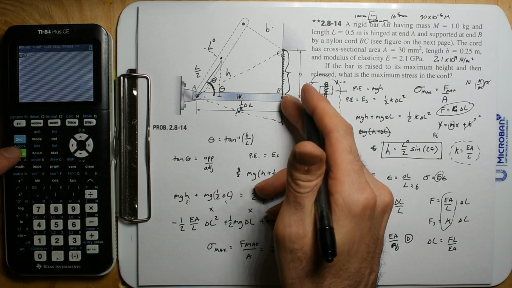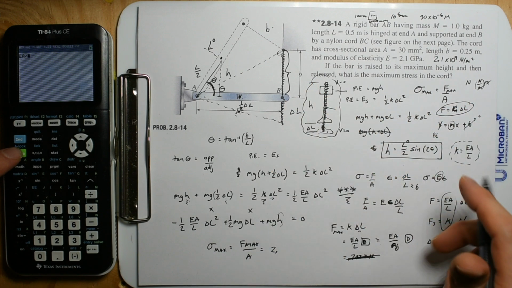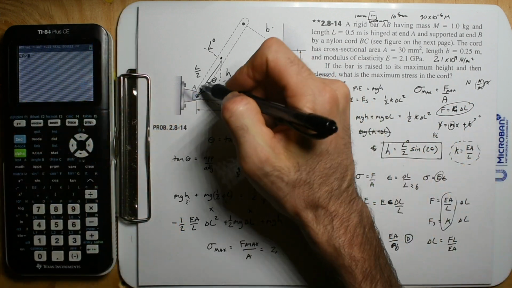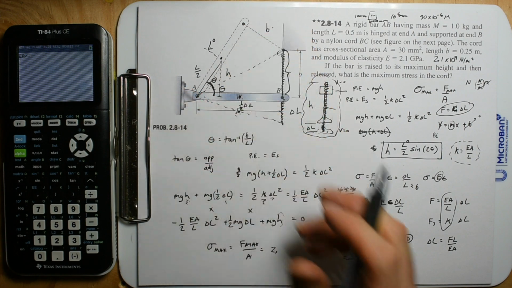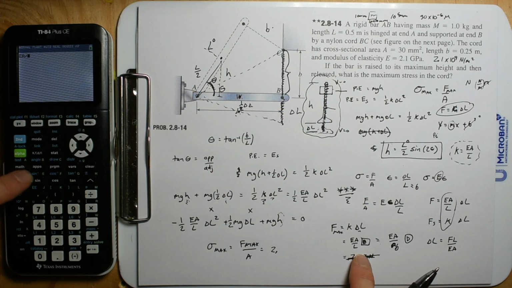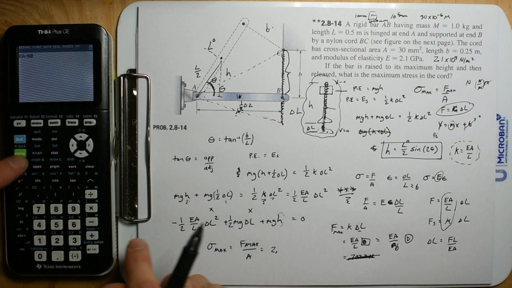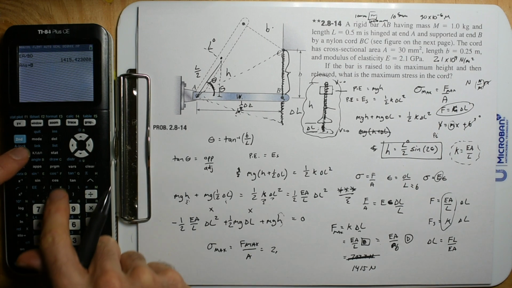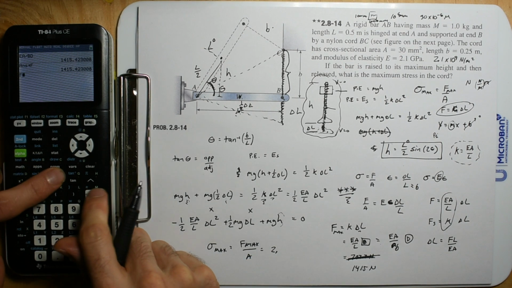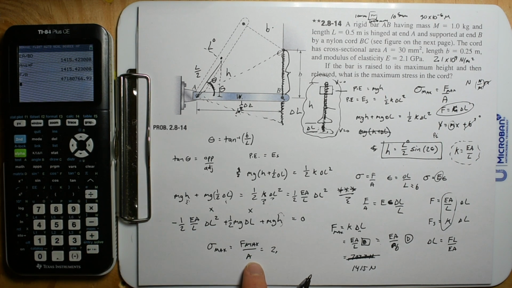You're going to lose your mind using the material mechanics equations with generic L, and then having something that's not even related to something changing in length. You know what I mean? It's going to drive you absolutely insane. So this is divided by B times D, and then here's our force, 1,415 newtons. Store that as F, and so we can come back here, alpha F divided by A.